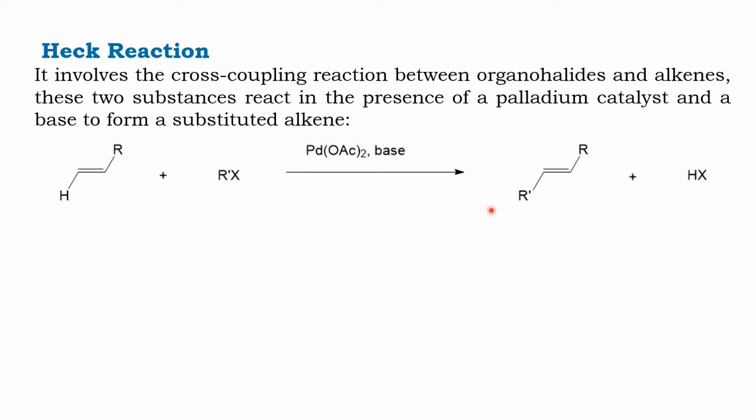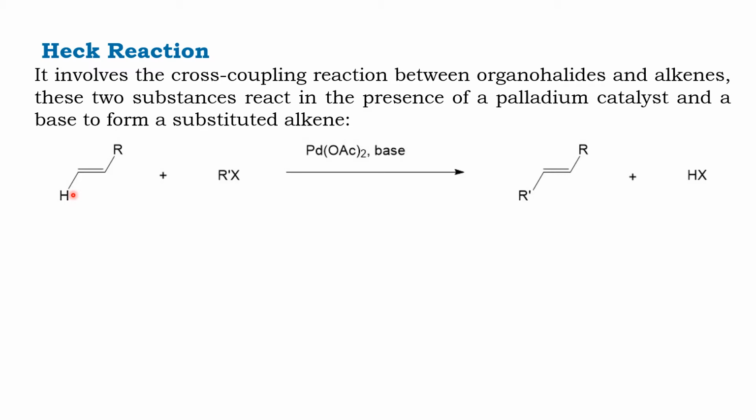So in the Heck reaction, the final product will be an alkene, obtained from an alkene reacting with alkyl halides or organohalides. Take down.